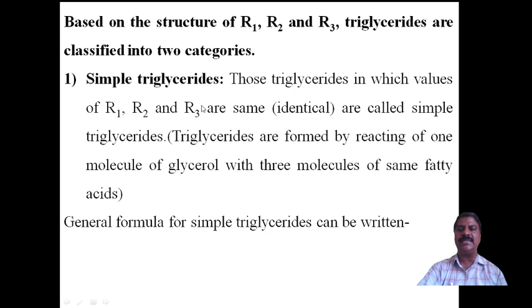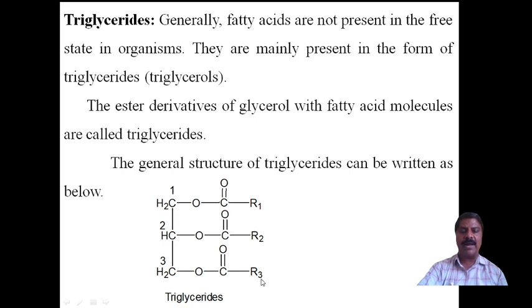All groups are the same. The ester derivative of glycerol forms the triglyceride by taking three molecules of a single fatty acid, to form a triester, a triglyceride. Therefore, these are triglycerides in which R1, R2, R3 are the same, identical. When all three groups are identical, then R1 is equal to R2 is equal to R3, and it is taken as R.